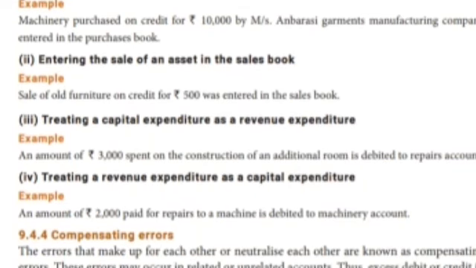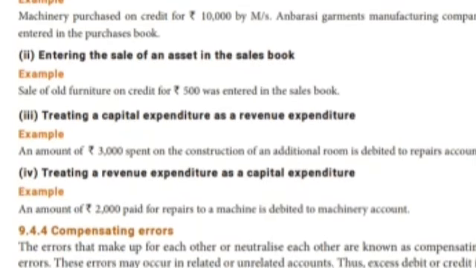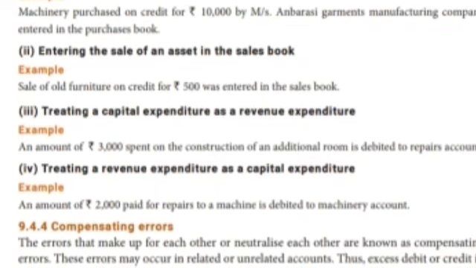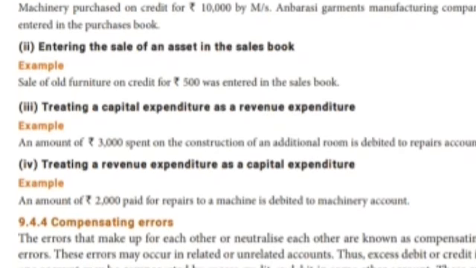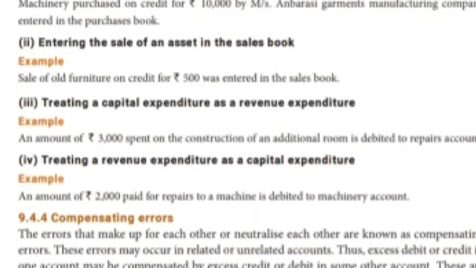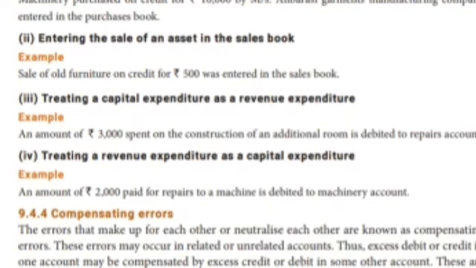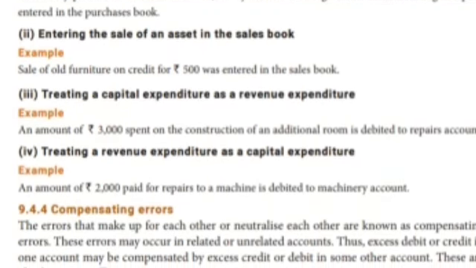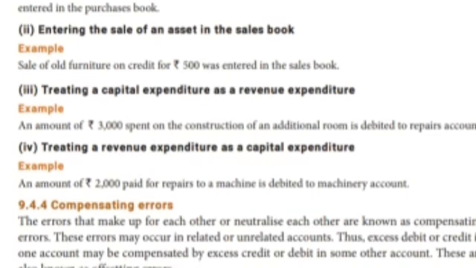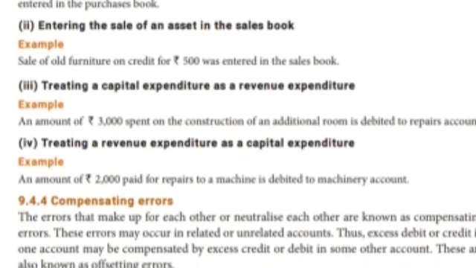Treating capital expenditure and revenue expenditure. An amount of 3,000 spent on the construction of an additional room is debited to the repairs account. Already we know, already we saw that in the last chapter, isn't it? Treating the revenue and the expenditure. Already we know that. Next one, compensating errors.